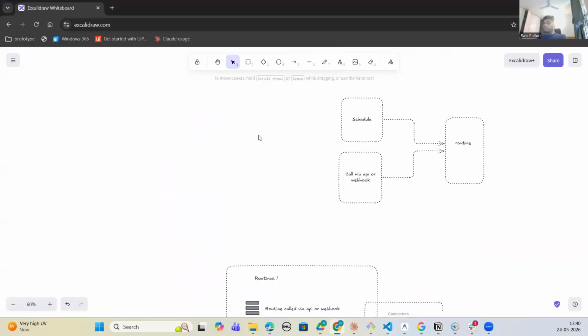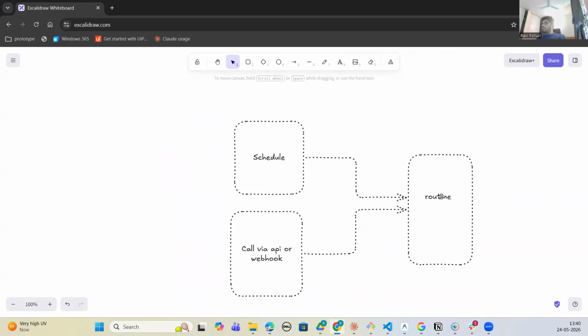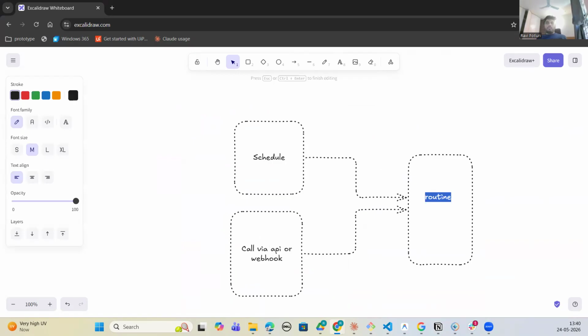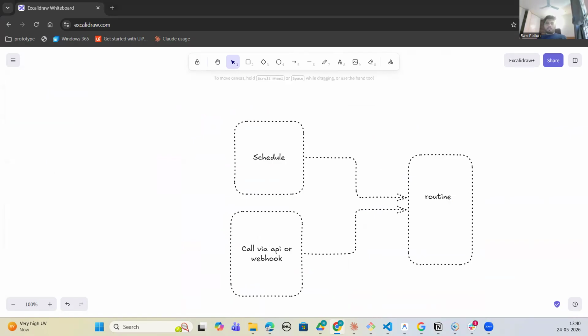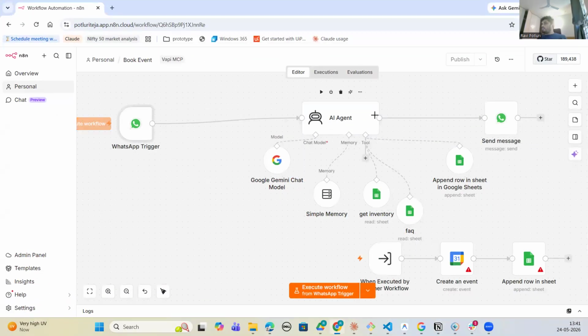Today what we are going to look at is how we do this. Routines are the new way of doing what we used to do earlier, which is this. We used to use a lot of automations through tools like workflow automation, deterministic workflow automations, like these tools. This one is a WhatsApp trigger calling an agent to get the inventory and FAQ whenever the user is querying, and then it will send the message back. This is the kind of workflows that we used to have.